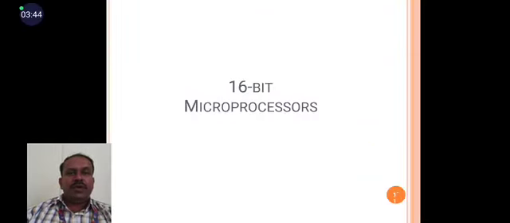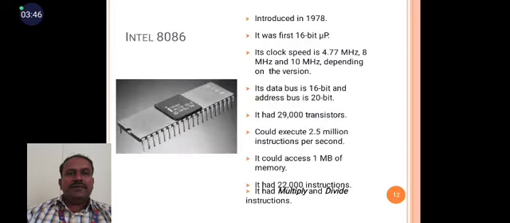Next we move on to the 16-bit microprocessor. The first device is the Intel 8086. It was introduced in 1978. It was the first 16-bit microprocessor, and the clock speed is 4.77 MHz, 8 MHz, 10 MHz, etc., depending on the versions, which can be used for different applications. The data bus is 16-bit and the address bus is 20-bit. It had 29,000 transistors. It could execute 2.5 million instructions per second. It could access 1 megabyte of memory.